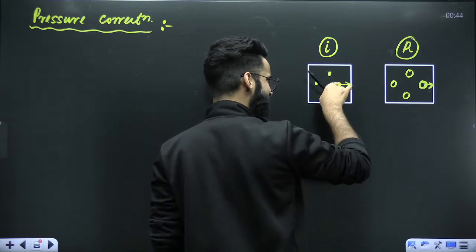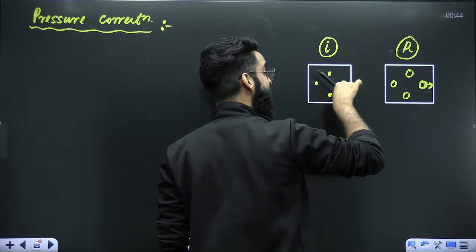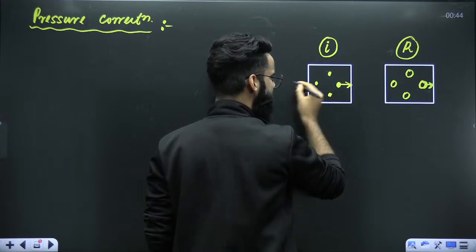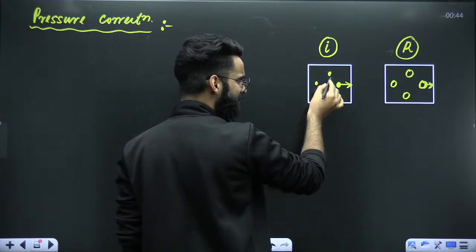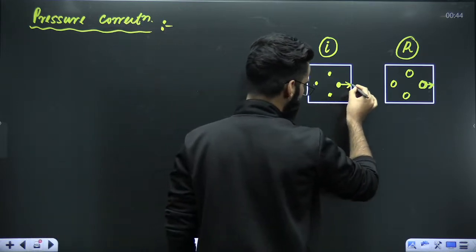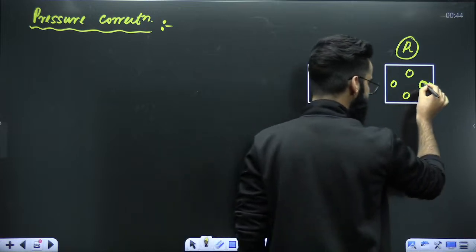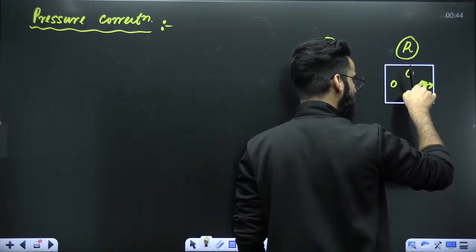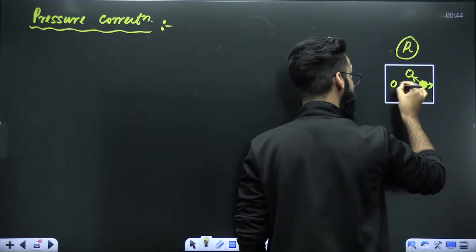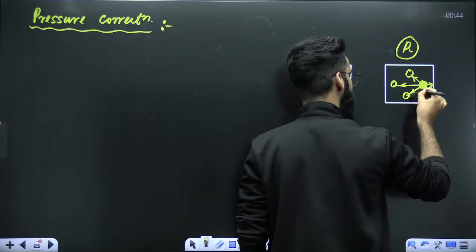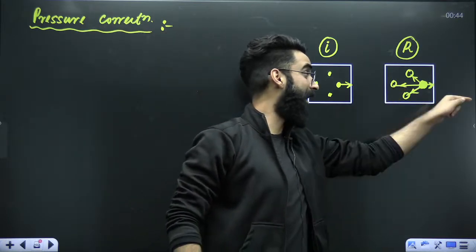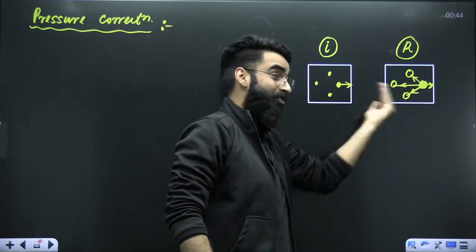When the molecule collides with the wall of the container, there is no other molecule which is attracting this molecule towards itself, because it's an ideal gas. Molecules do not attract or repel each other. So this molecule is going to collide with the wall of the container. But when this particular molecule starts to collide with the wall, the other molecules will be attracting the same molecule towards itself, because it's a real gas in which attractions exist.